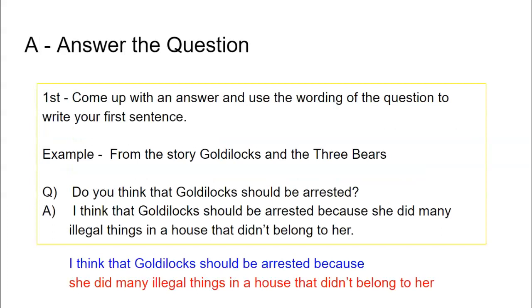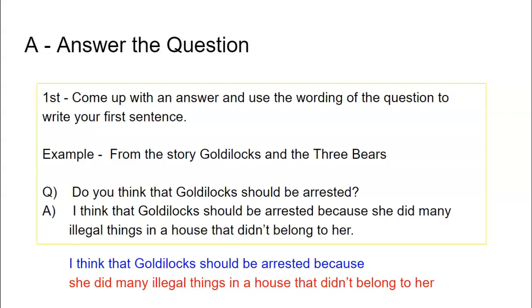A, answer the question. First, really come up with an answer and use the wording of the question to write your first sentence. Here's an example from the story Goldilocks and the Three Bears. Question, do you think that Goldilocks should be arrested? Answer, I think that Goldilocks should be arrested because she did many illegal things in a house that didn't belong to her.